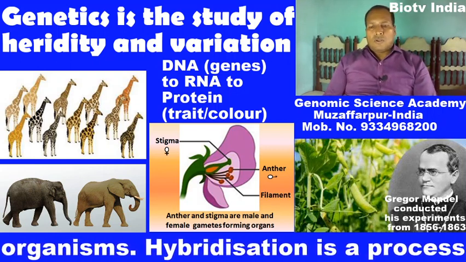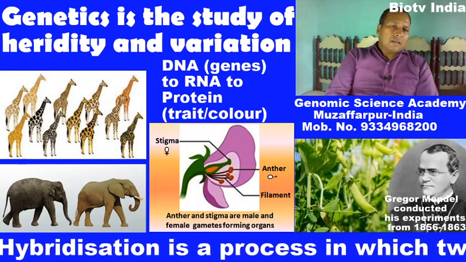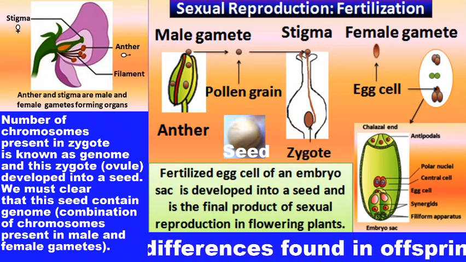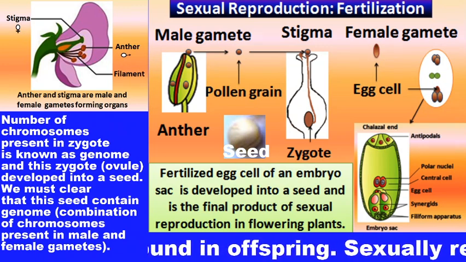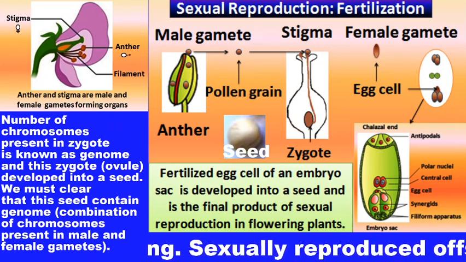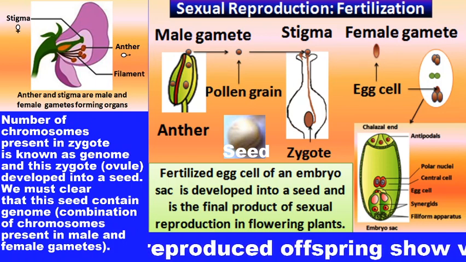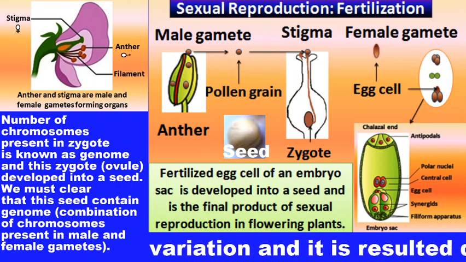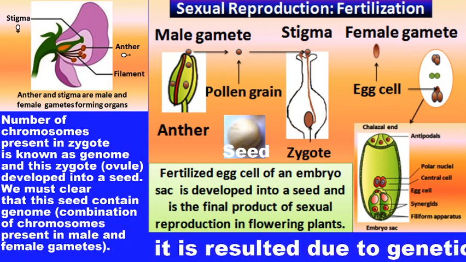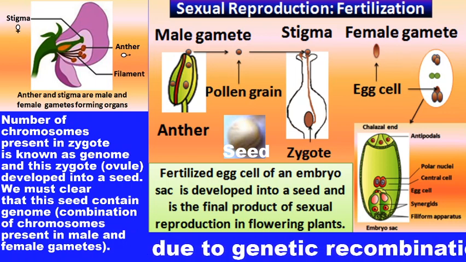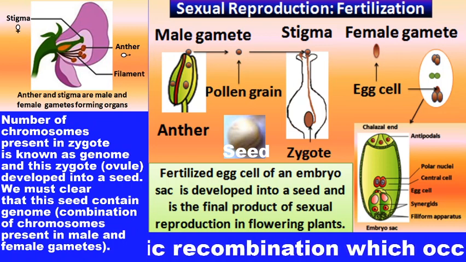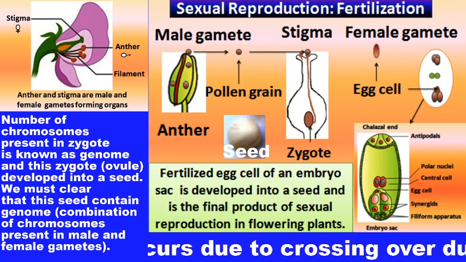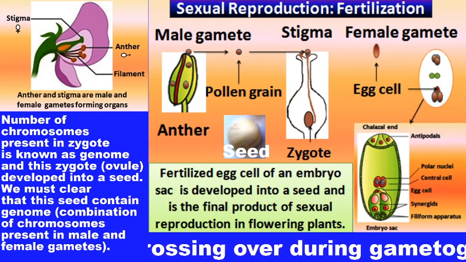Now, come to the next slide. This is gametogenesis, pollination, and fertilization. Because for the transfer of genetic information from one generation to another generation, reproduction is required.